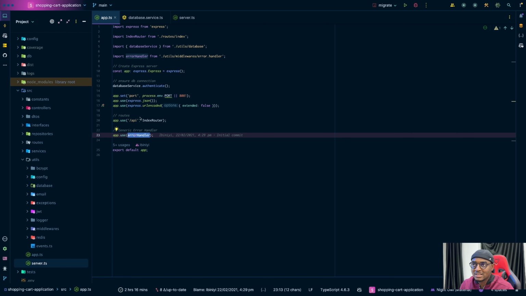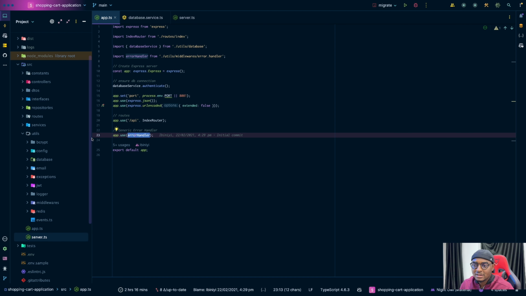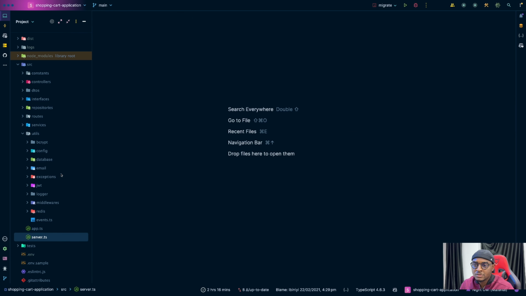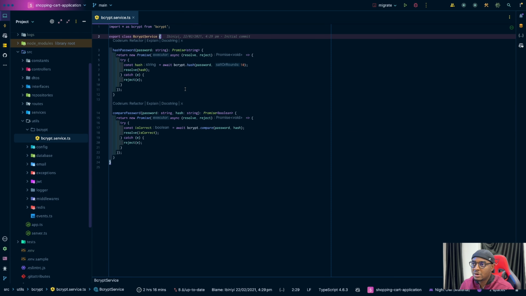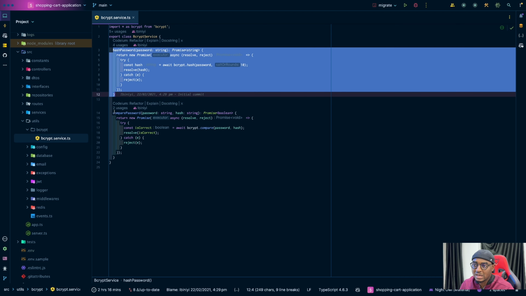So yeah, that's that about app.ts. What else? Let me walk you guys through the utils folder. So let's check the utils folder. In the utils folder, we have bcrypt. And all this bcrypt service is doing is hashing passwords and comparing the